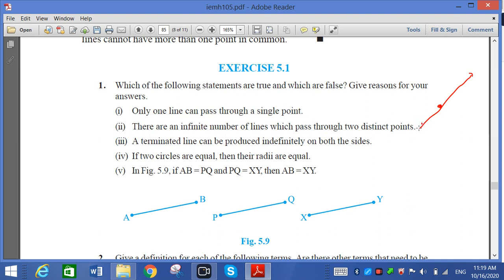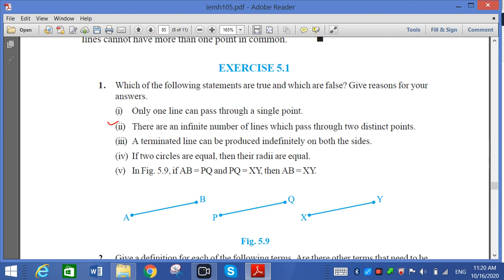One line, second line, third line. So infinite lines can pass through one point. Here the statement is only one line can pass through a single point, so that is false, because if you see the figure, we can pass infinite lines through this point. So the first answer is incorrect.